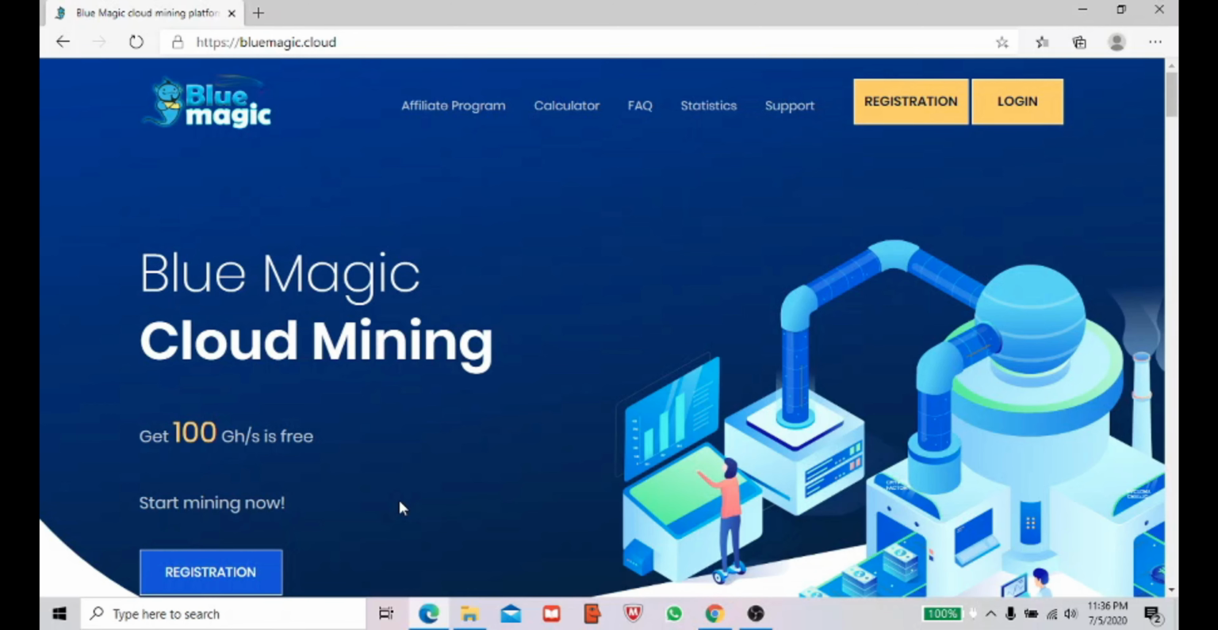This is a brand new website guys. Once you register on this website, you will get 100 GHz free for mining. So without taking much time, I will show you all how to do the registration on this website.